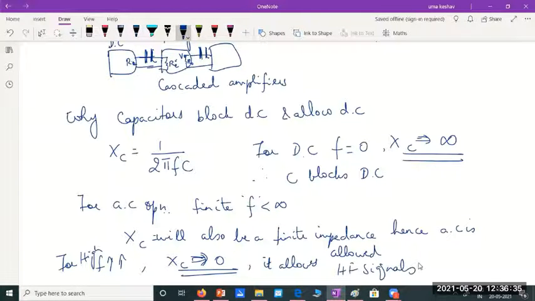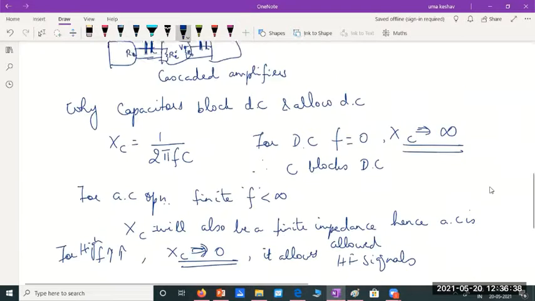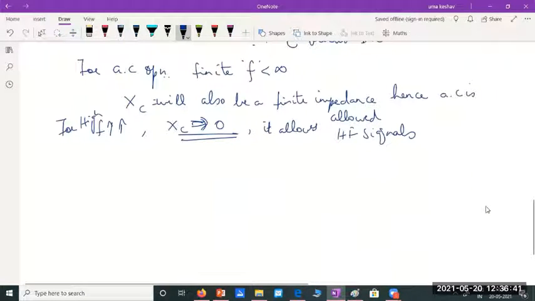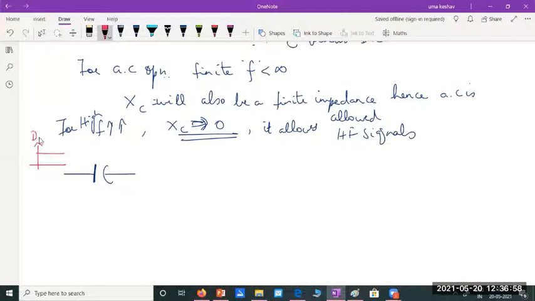Please remember this. And just for the sake of remembrance, one of the students had answered in Viva some 3 years back or so. Anyway, it's good for you to remember also. Based on the representation of capacitors, how do I represent a DC signal? DC signals are represented as a straight line, say 5 volts will be represented like this. He said this capacitor acts like a wall and anything coming straight is blocked.